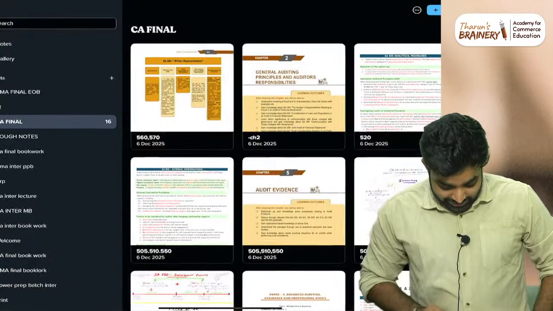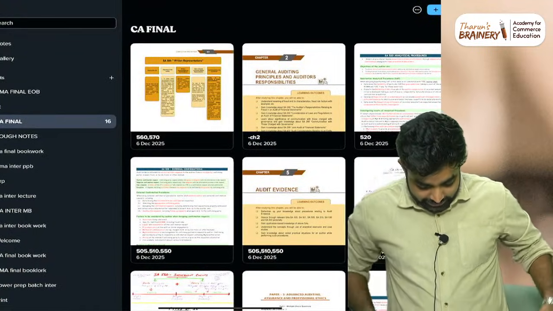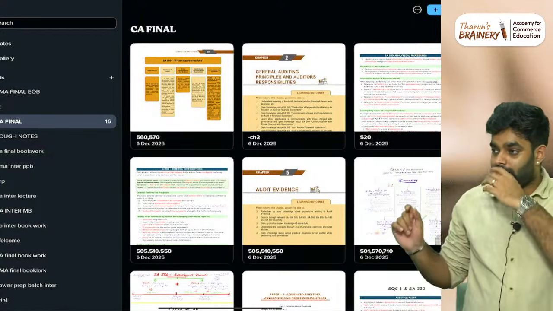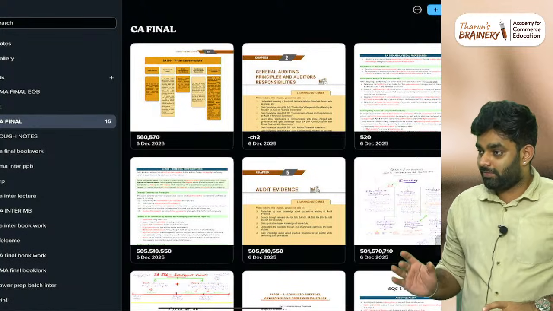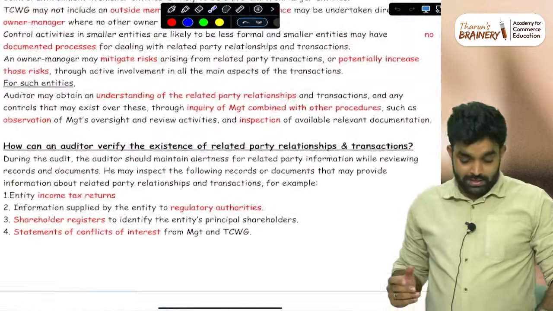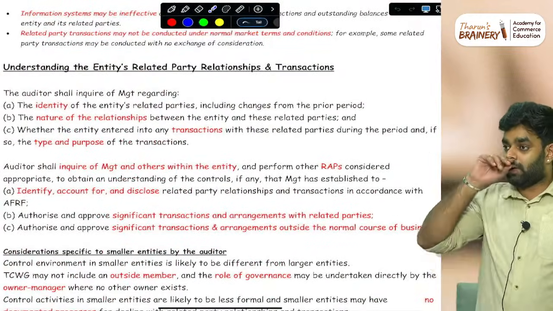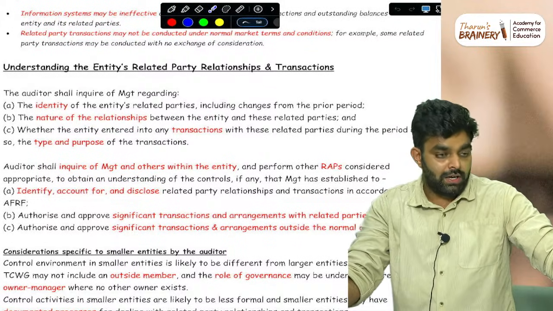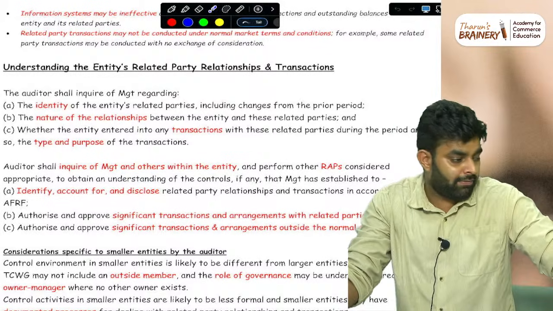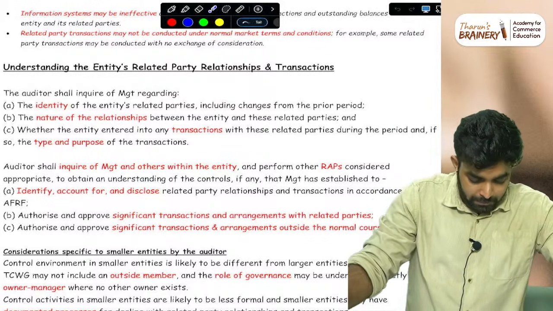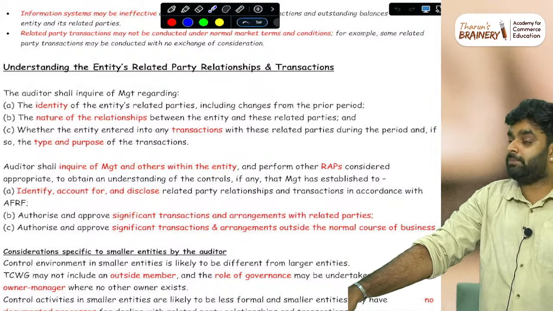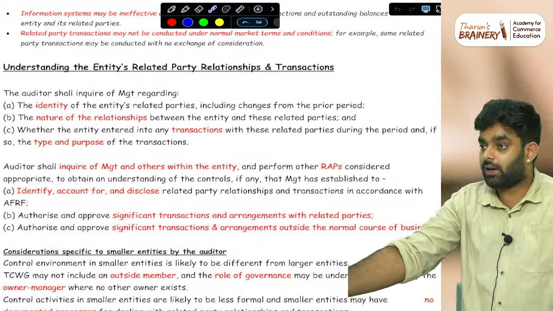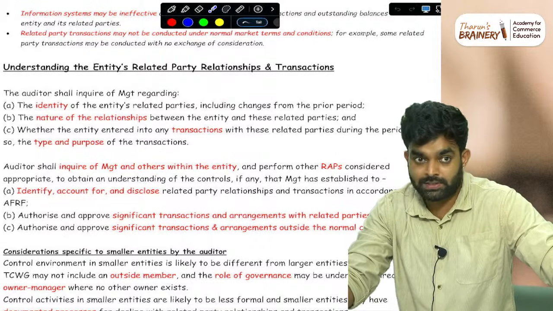So what is left today? The other 500 series standards. They are small standards, but they have tricky points. In the inventory standard, SA 501, a lot of tricky points are there, and in many publicly available books I have seen those points are not mentioned, because they were covered at the inter level.